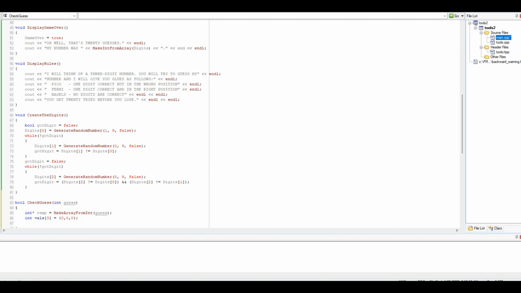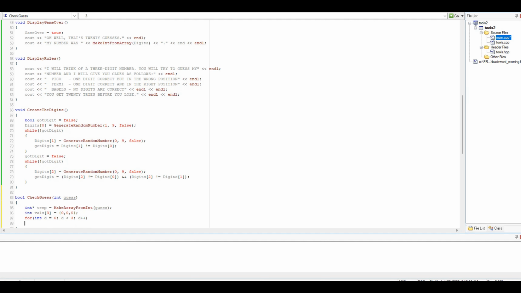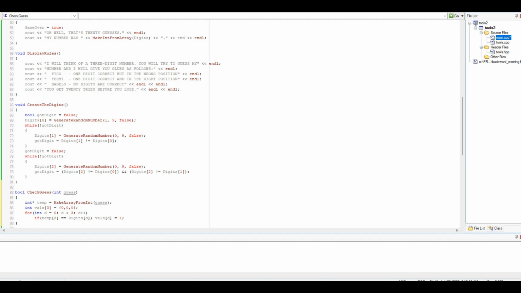So now let's do for integer d equals 0. D is less than 3. D plus plus. And then we'll say if temp d equals digits d, then vowels d equals 1, right? Okay.